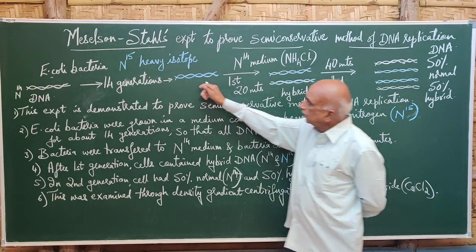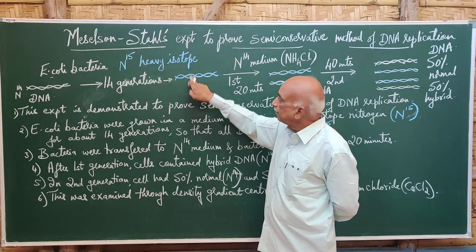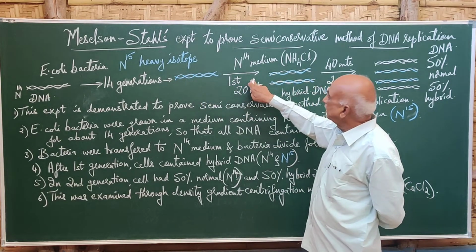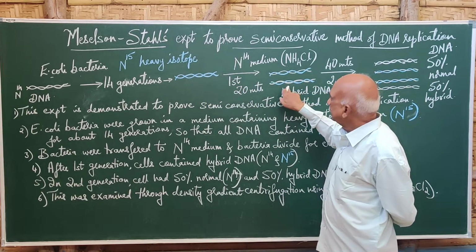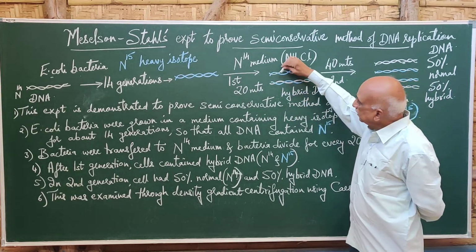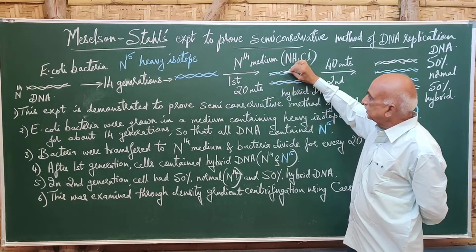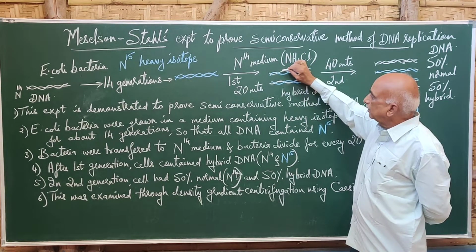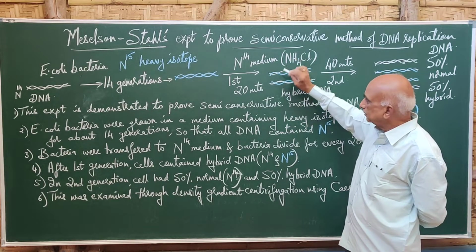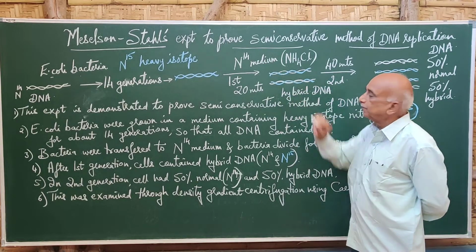Here also, the E. coli cells containing N15 DNA, when they divided, produced hybrid DNA. That means each newly formed DNA had one N14 strand, that is normal nitrogen, and the other strand containing N15.